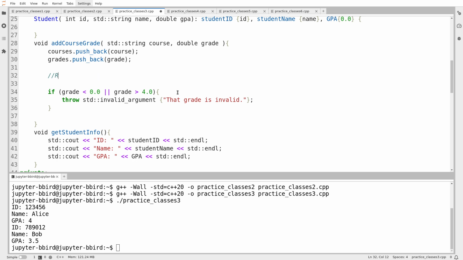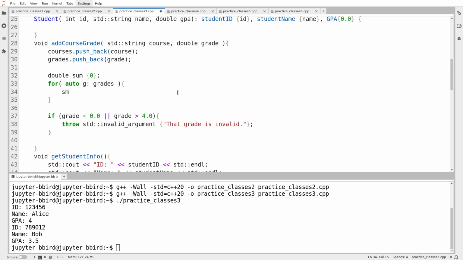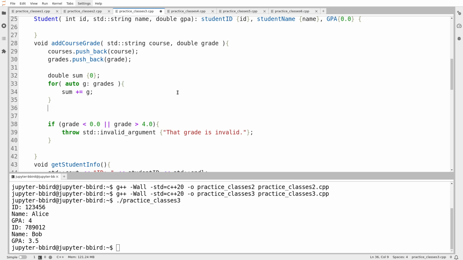Well, basically what I'm going to do is just set the GPA to equal, well, okay, first I'm going to add up all the grades and average them. So I'll do double sum. It starts at 0, for auto G in grades, sum plus equals G. Now, this is the kind of thing that maybe would be better done with a private member function. So then I set GPA to be equal to sum divided by grades dot size.